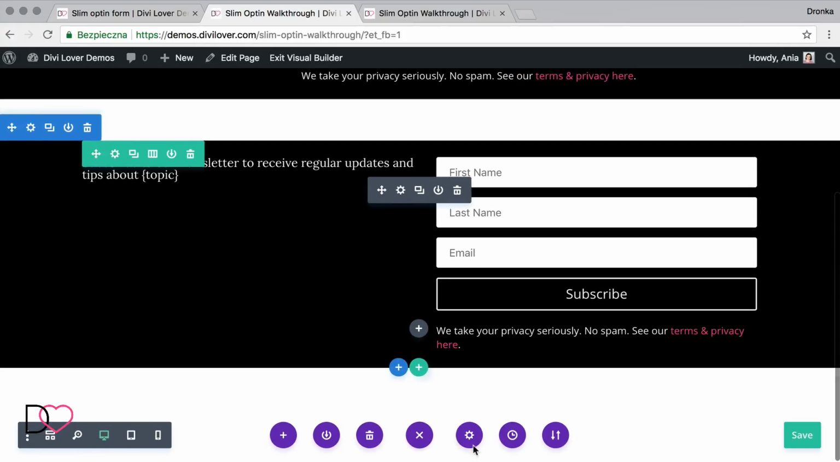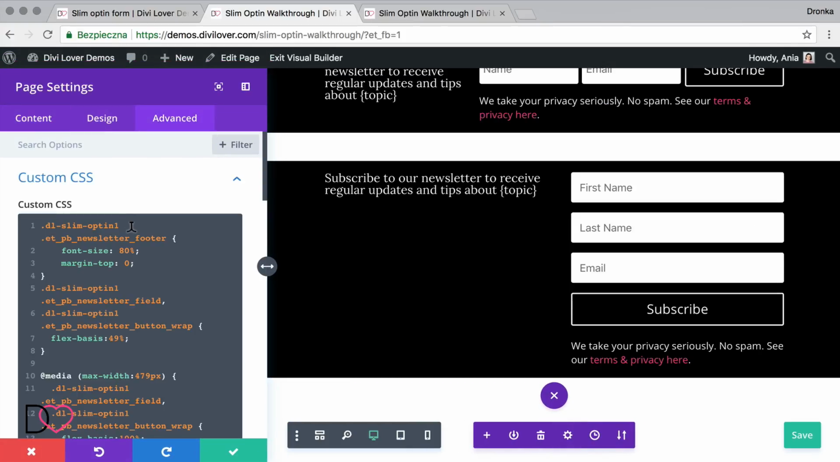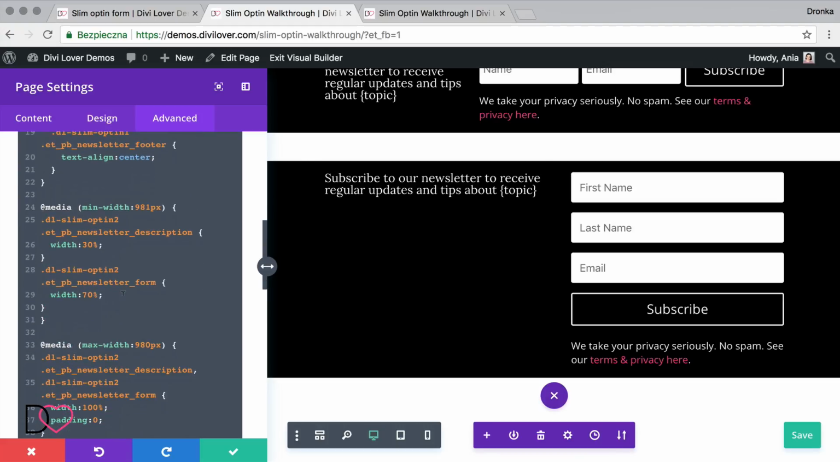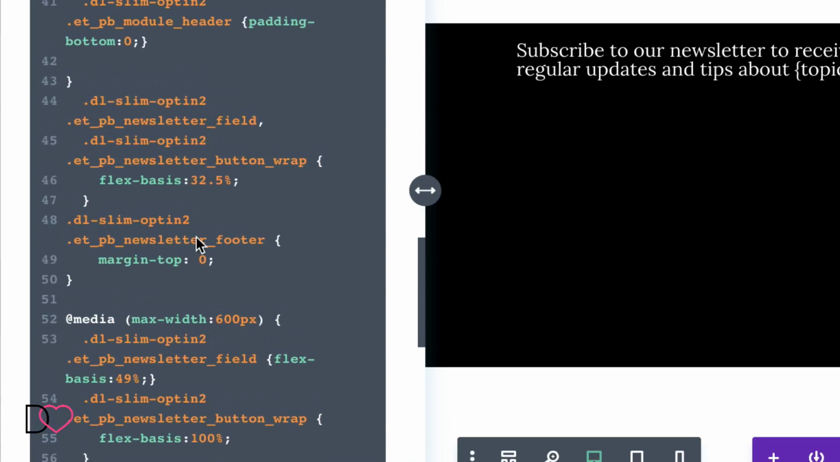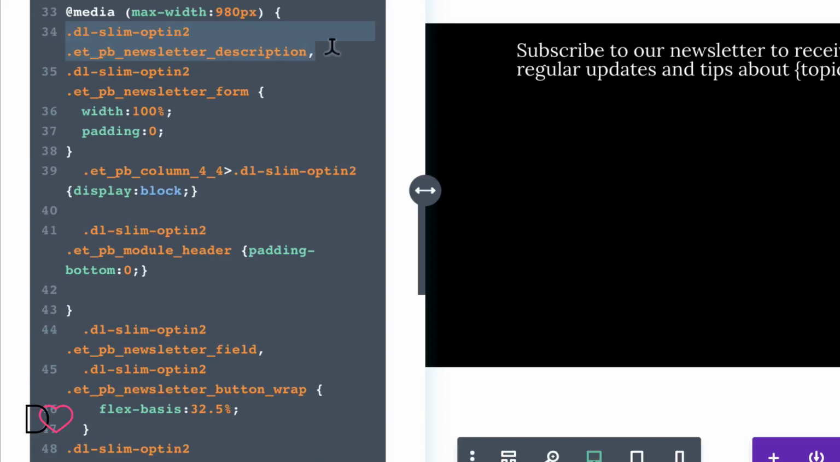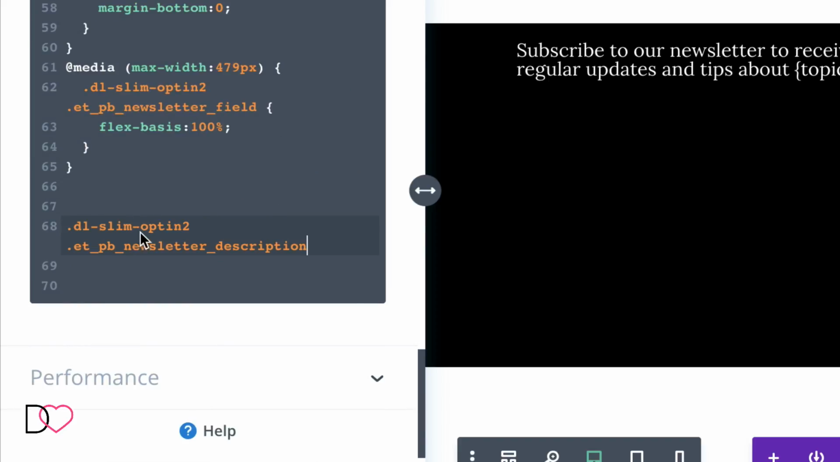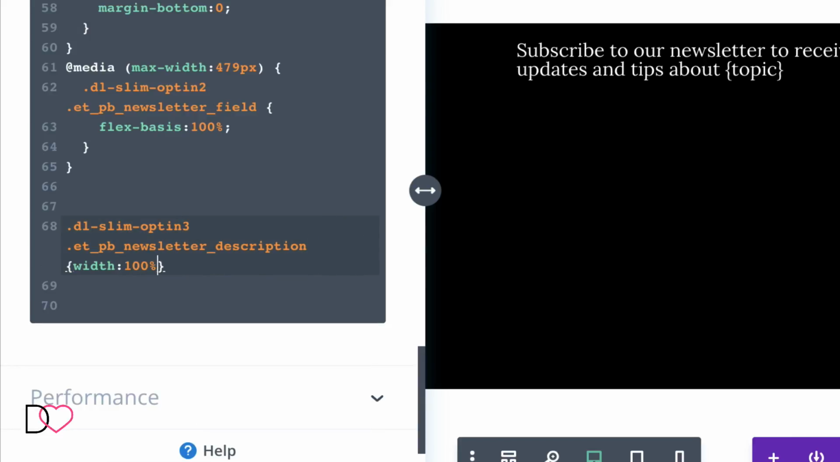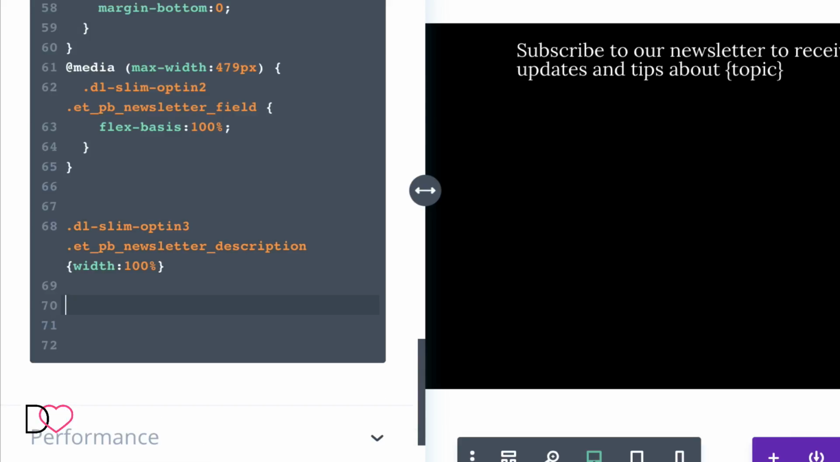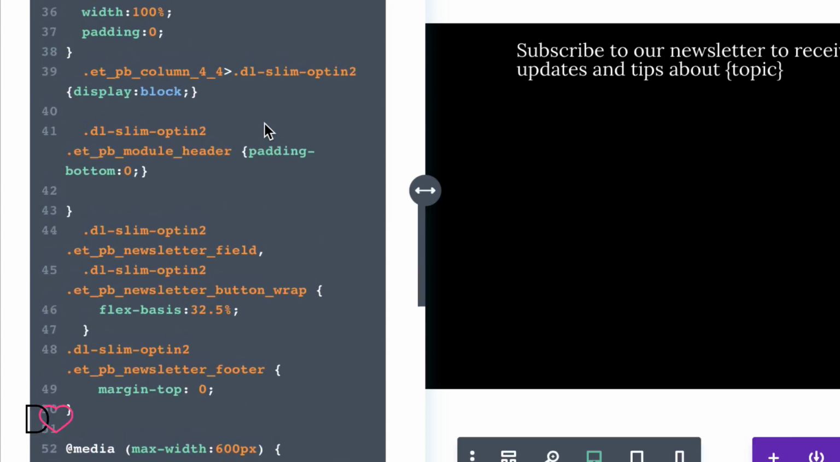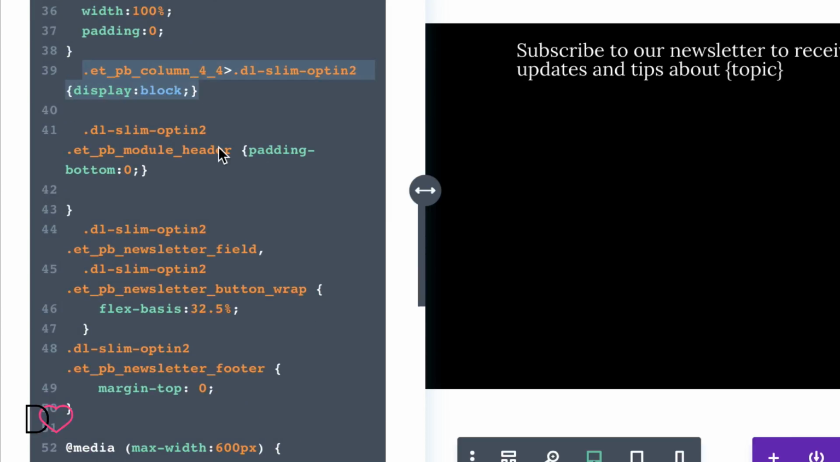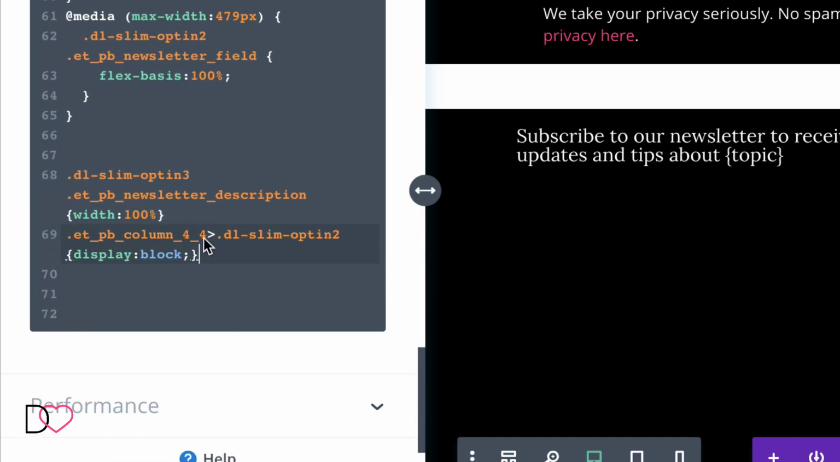Okay, and for our custom CSS, we want our description to be full width always. We can copy, we know the CSS class, it's this. Let me add that here for number 3. We also need to set the parent element to be display block and not flex like the second one.